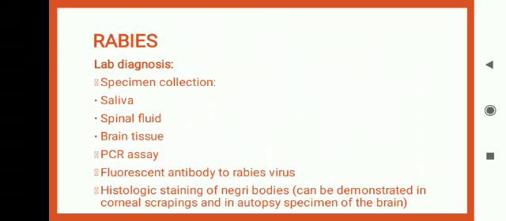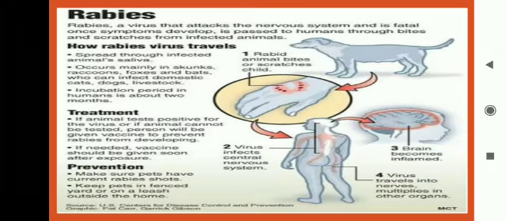of rabies virus. Okay, so we will do the histological staining of Negri bodies that can be demonstrated in corneal scraping and in autopsy specimen of brain.